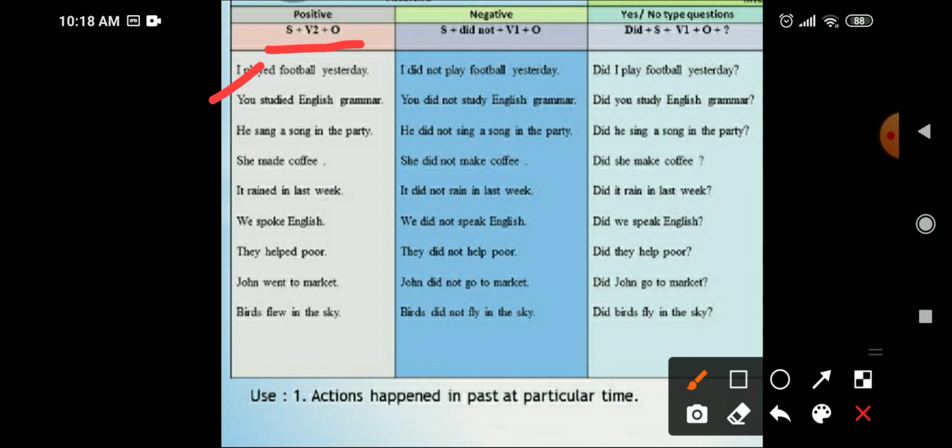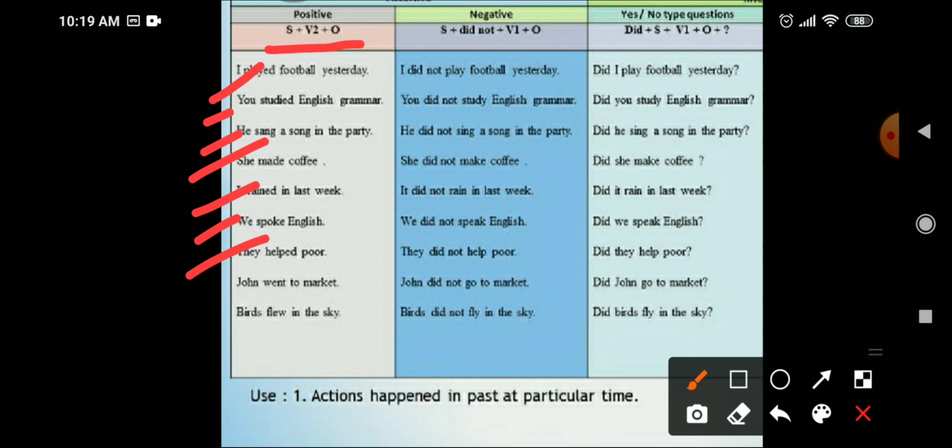You studied English grammar. He sang a song in the party. She made coffee. It rained in last week. We spoke English. They helped poor.